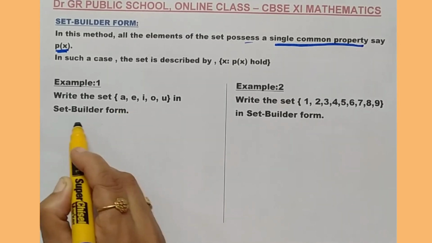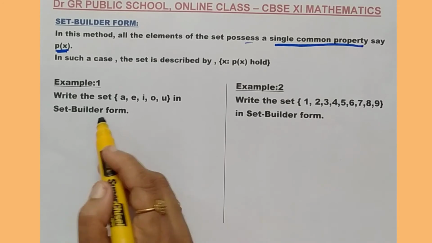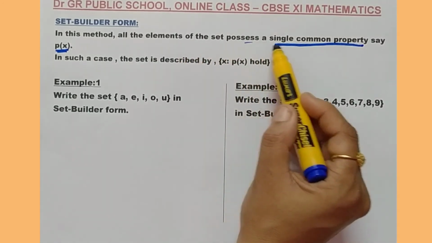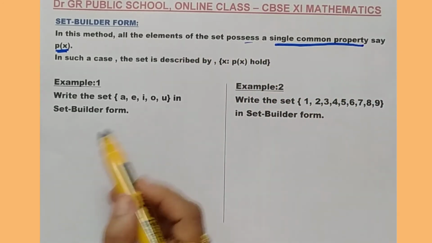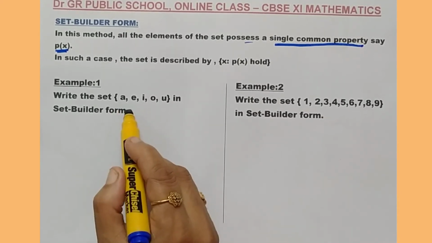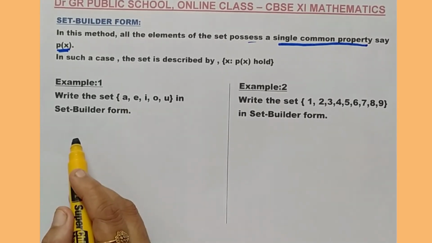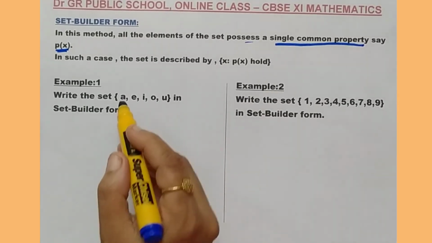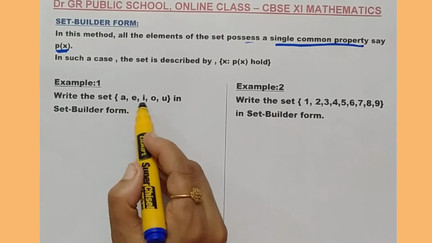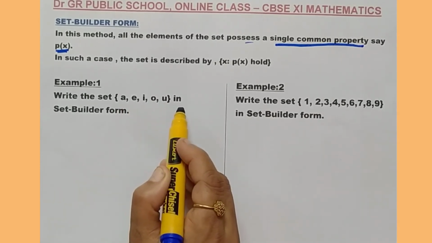The set builder form states that the elements possess a single common property. So, you need to watch carefully and find out the single property which holds among these elements. What is the property which holds here? You can say that A, E, I, O, U are the vowels in the English alphabet.